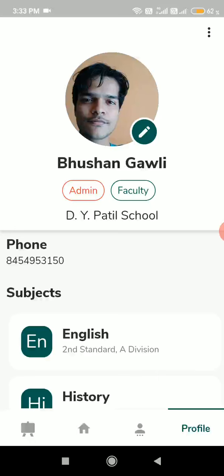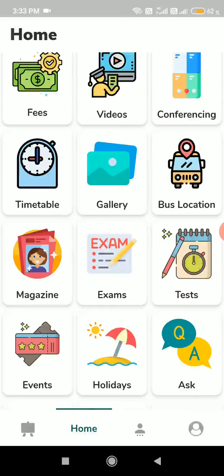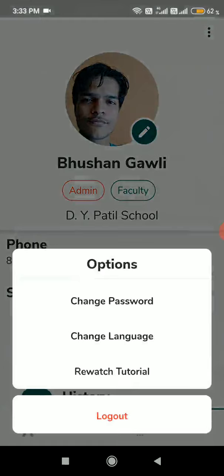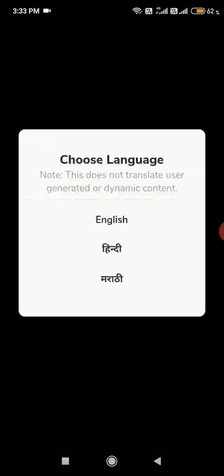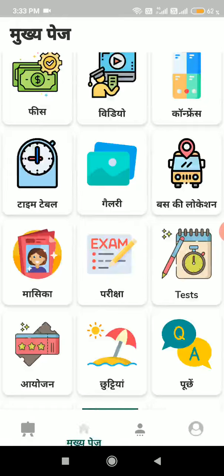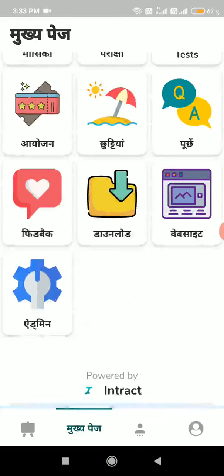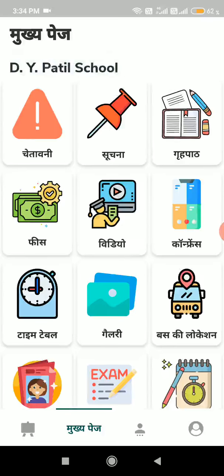Now, consider the students and their parents are using this app. What happens is not every parent is comfortable with English. For them, what we have done is we have specifically made our app in Hindi and Marathi too. I'll show you. You can change the language, make it Hindi, right? And you can access this whole app in Hindi, right? Everything in Hindi, things like that, right?